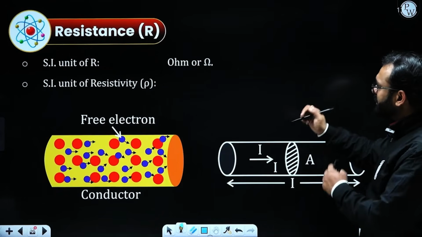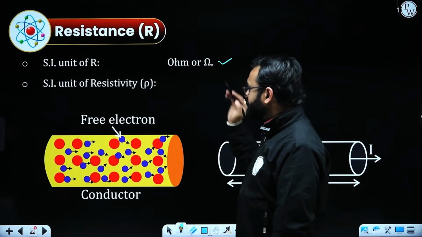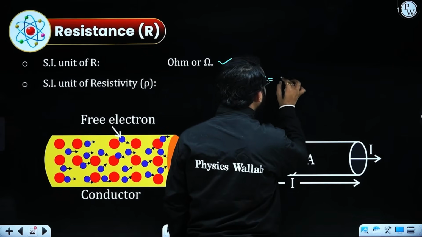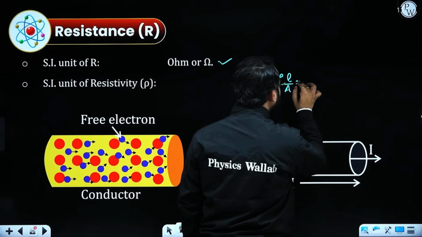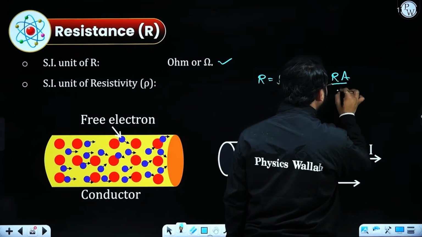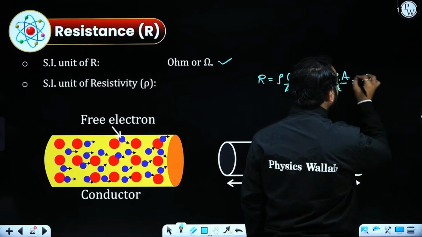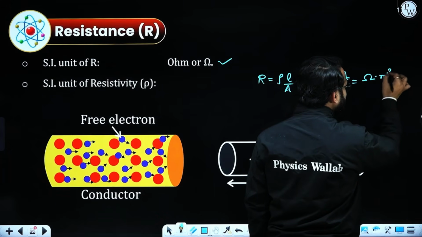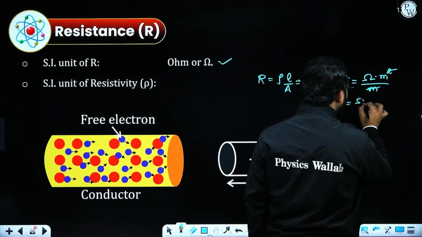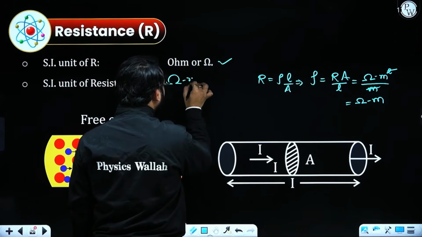Talking about the other values, as I already mentioned, the unit of resistance is ohm, represented by R. Now the SI unit of resistivity. To understand this, I need to write down the formula once again: R equals rho L by A. If I cross multiply, I get rho equals RA by L. Now put in the units. The unit of resistance is ohm, area has the SI unit meter square, and length has the unit meter. If I cancel, the unit I obtain is ohm meter.